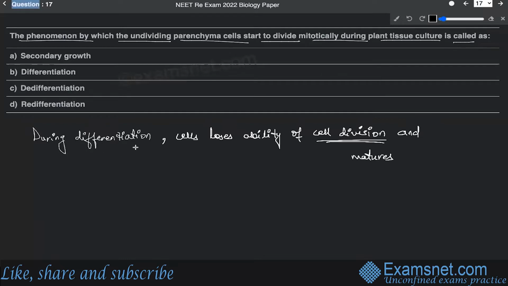All right. Now, after the differentiation process, then comes the dedifferentiation. So during the dedifferentiation, the cell will regain the capacity of division.